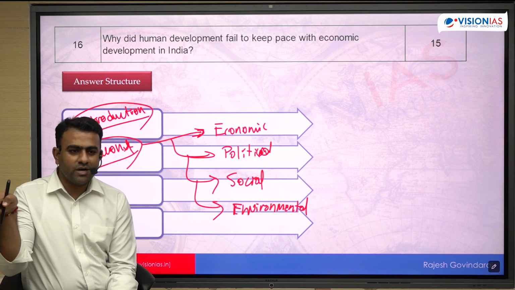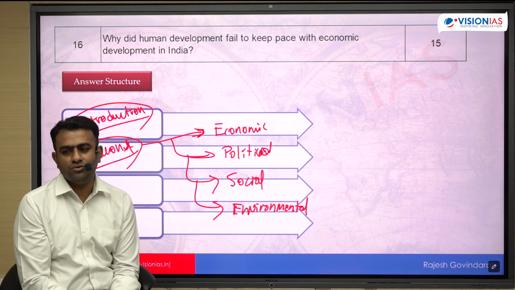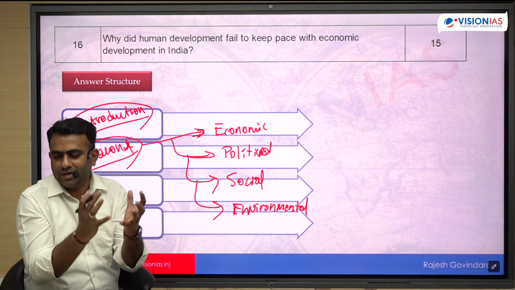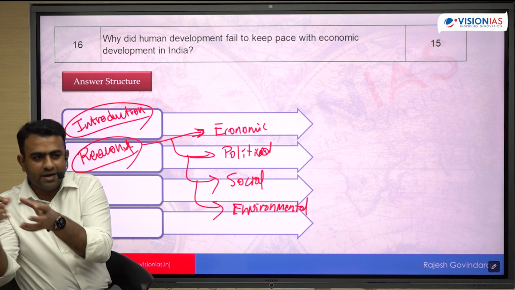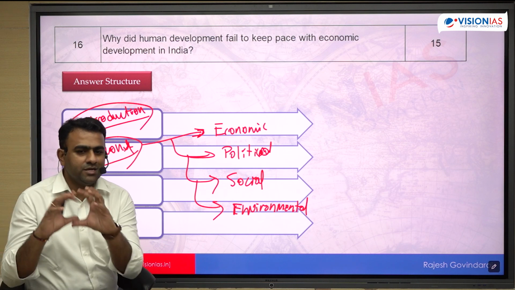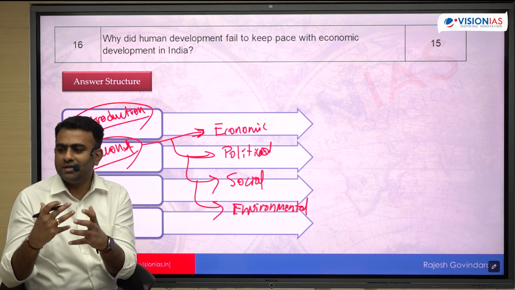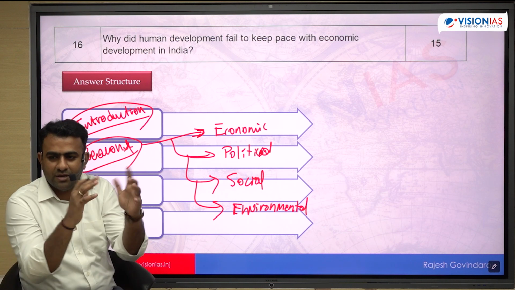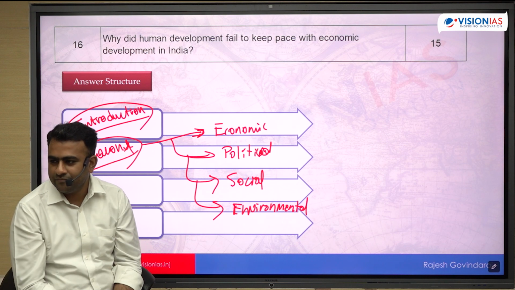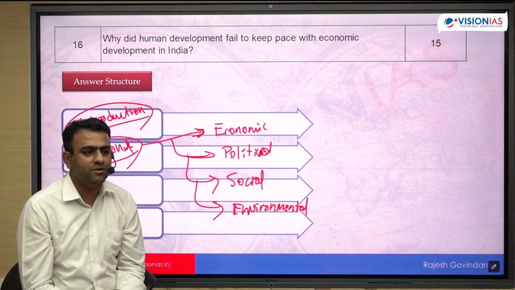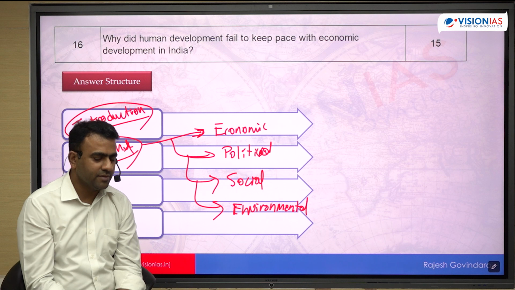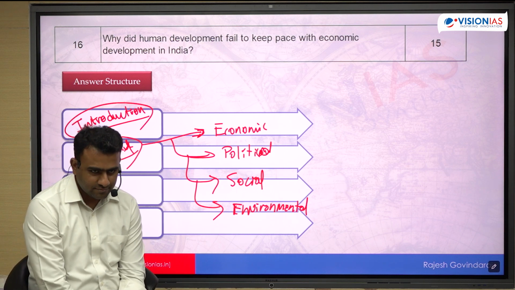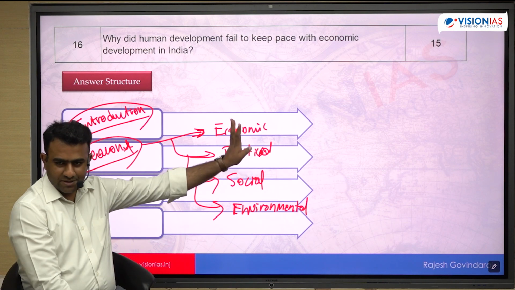ये जो transition होना चाहिए था वहां पर थोड़ा सा issue हुआ है. By now, we should have moved a large part of the primary sector population into secondary as well as tertiary. The industrial growth did not meet the expectation. जितना होना चाहिए था उतना नहीं हुआ है. उसके वजह से ये जो population वहां पर ही रह गया, primary में ही रह गया. For that we should have worked towards skill development. है ना? ठीक है, वो political में include कर सकते हैं. ठीक है, political में आ जाएगा.